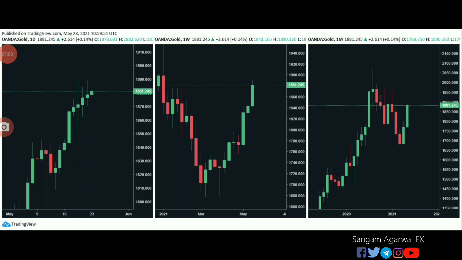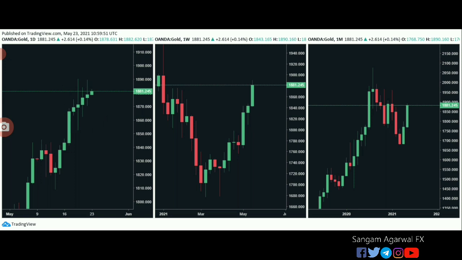If we compare candlesticks and nothing else on multiple time frames, then on the daily chart the candlesticks are clearly showing the market is struggling to make a new high. It made a spinning top on the daily chart because new buyers are waiting for retracement. They will not enter here.